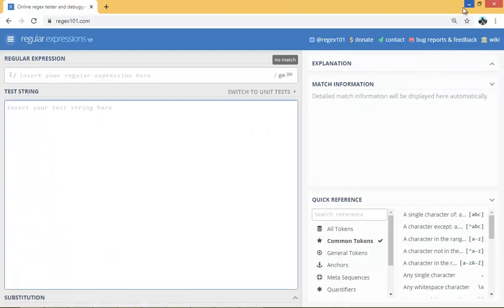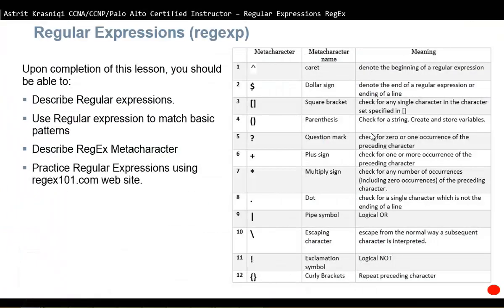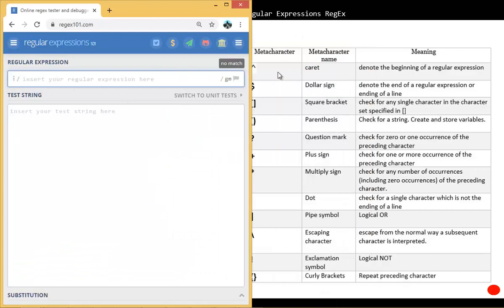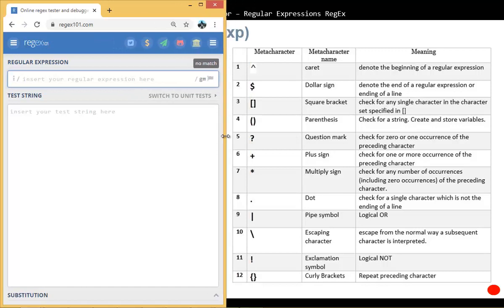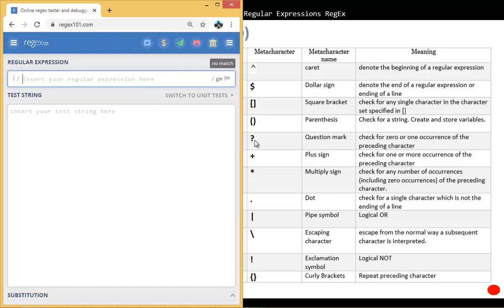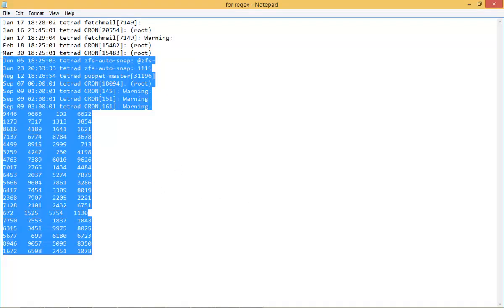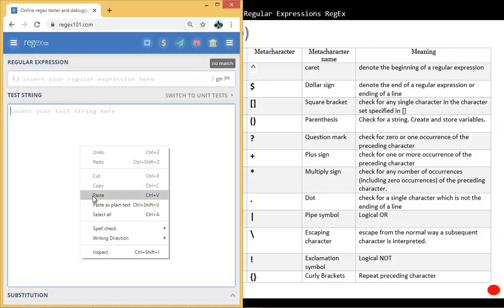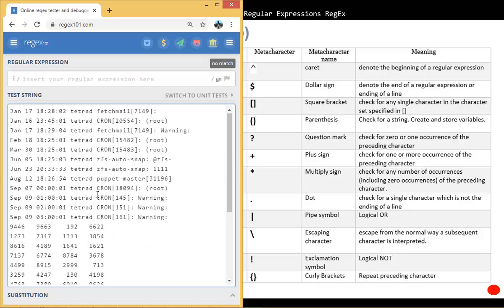I have also created this table of metacharacters and their meanings that we are going to use in our lessons. So we're going to be using the regular expression website and our metacharacters table. I'll put the website on the left and the characters on the right so we can see it. I'm also going to populate the text string there by copying it and putting it in our regular expression website. Here I have some text I want to match.